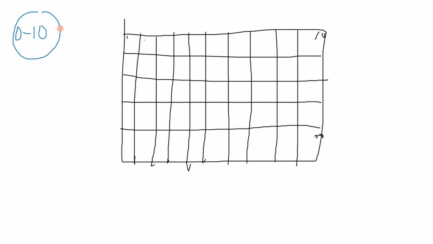Suppose that the value should be from 0 to 10. Suppose this is 2.1, this is 3.5, this is 9.1, this is 7.3, this is 4.1, and you should not repeat, 3.8, 9.7, 4.9, 5.2, 6.1.